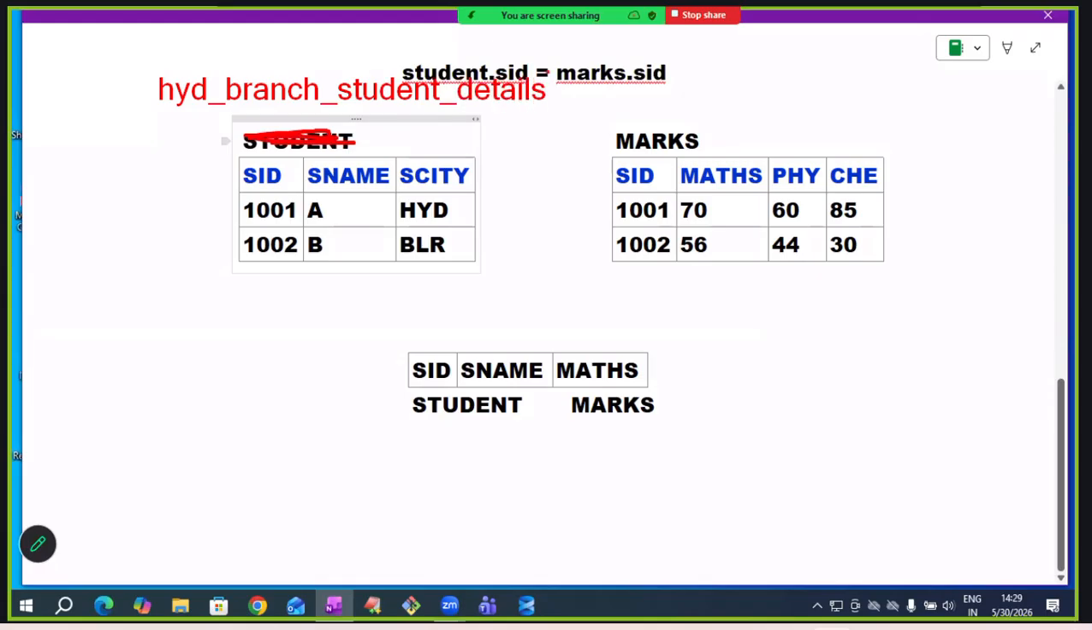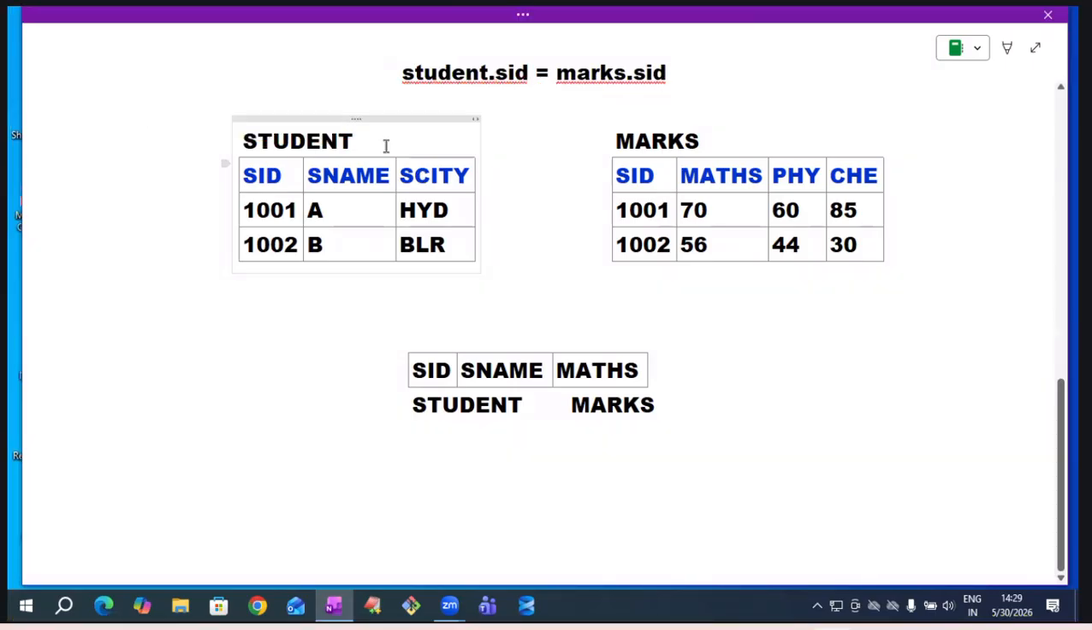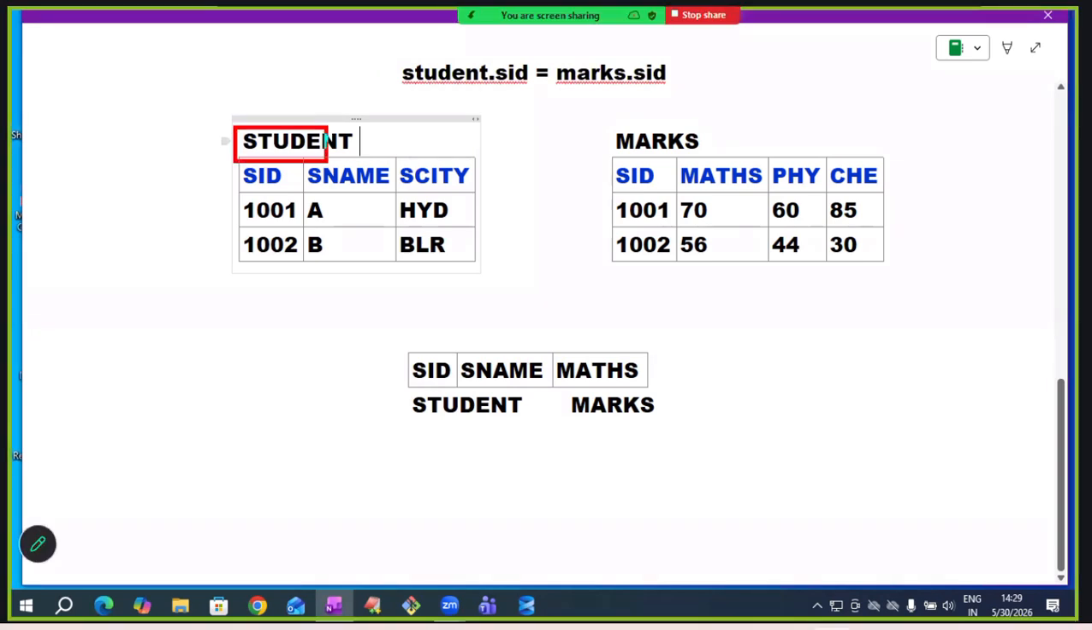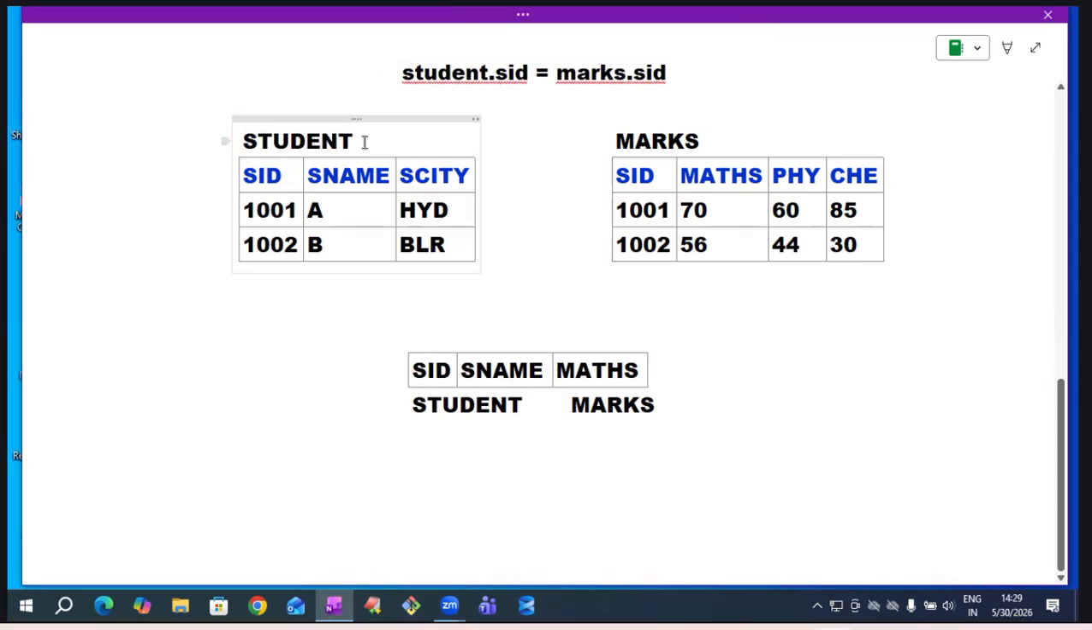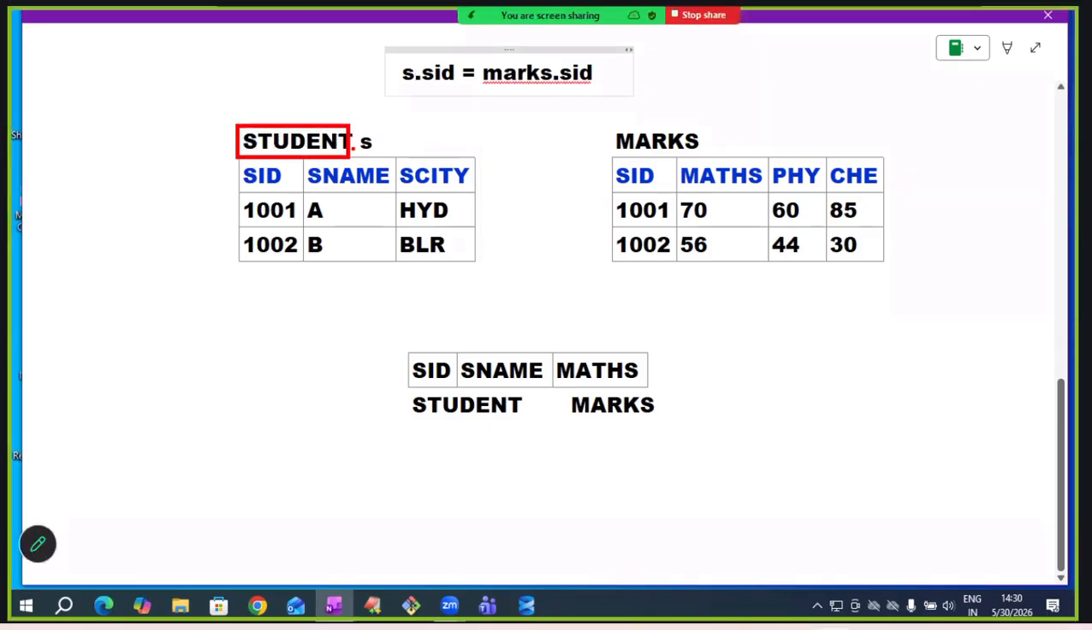Assume. Now what do I have to write here? Hyderabad branch student details dot SID. It is becoming lengthy. To make it short, we use table alias. For the student table, I'm giving the alias name S. So I have no need to write this many characters. I can just type S. I'm making this lengthy name short.